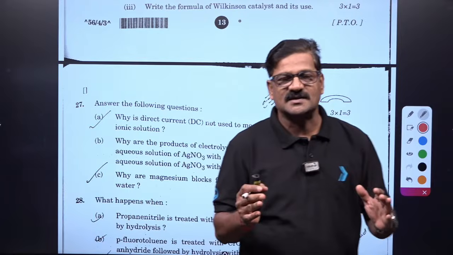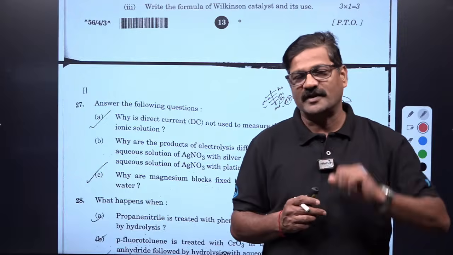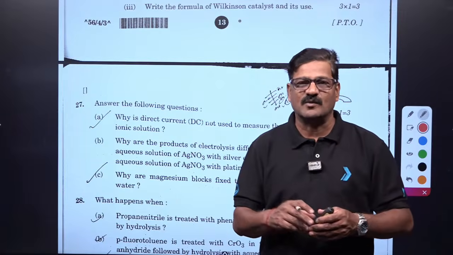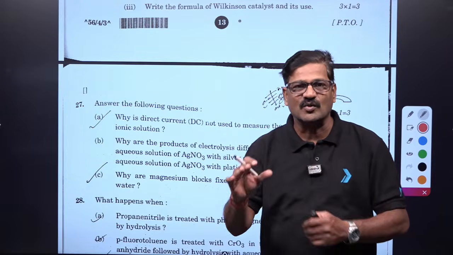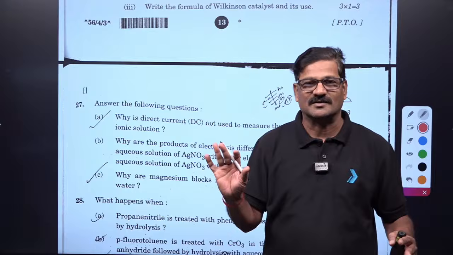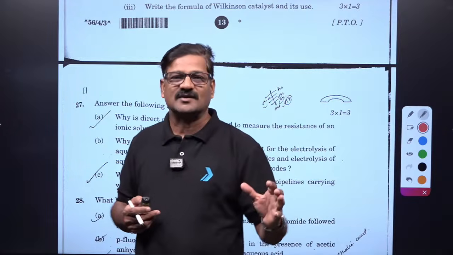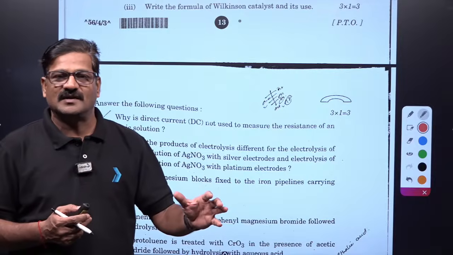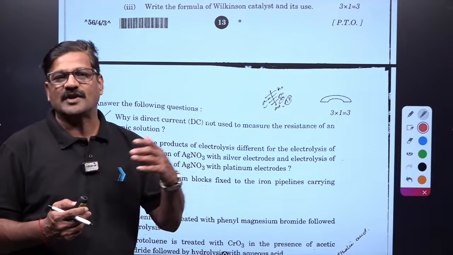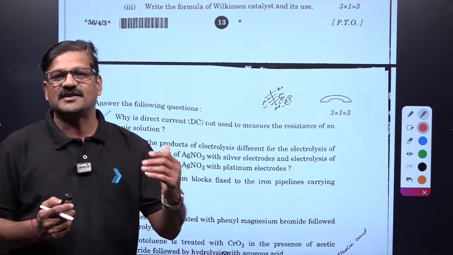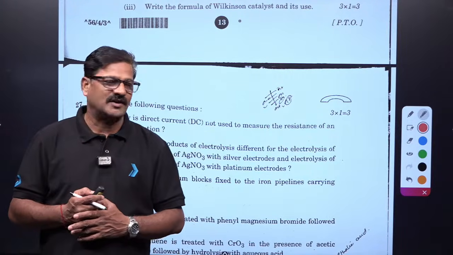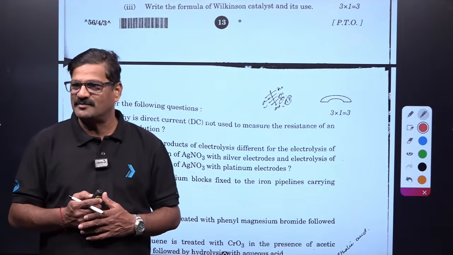If you want to do electrolysis, you have to use two different electrodes. One is an active electrode, another one is an inert electrode. An inert electrode is an electrode which doesn't react in the electrolytic solution, like a platinum electrode, graphite electrode. Whereas the active electrode is the electrode where you use the metal of the same electrolyte. So in that you have to write the product here, and preferential discharge theory applies for inert electrodes, and for active electrodes, no preferential discharge theory can be used. Right, bacho? Clear?